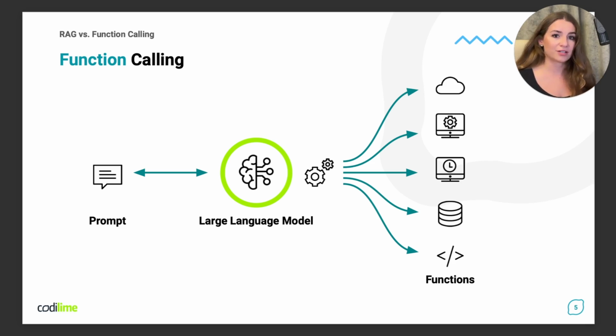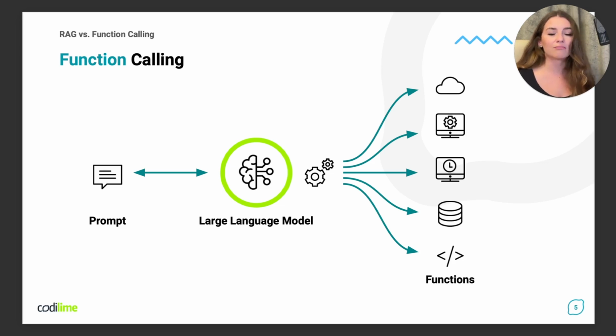Here is how it works. First, we define the functions that the LLM can call. These could be anything from querying a database, making an API call, or executing a specific task in an application like Jira or CRM systems. When the LLM processes a user query, it identifies if a function needs to be called to provide a complete and accurate response. This decision can be based on the context and specific keywords in the query. If a function call is needed, the LLM triggers the predefined function.